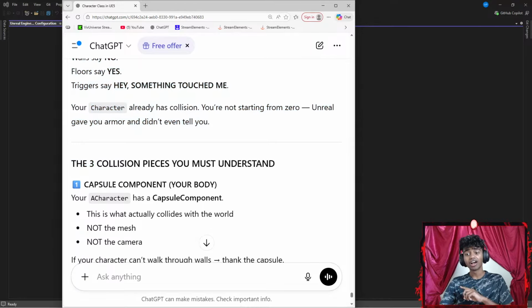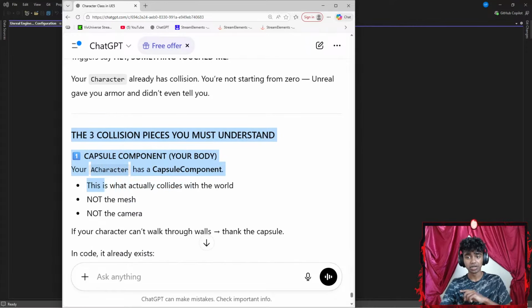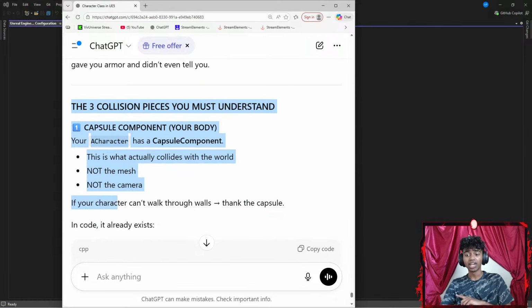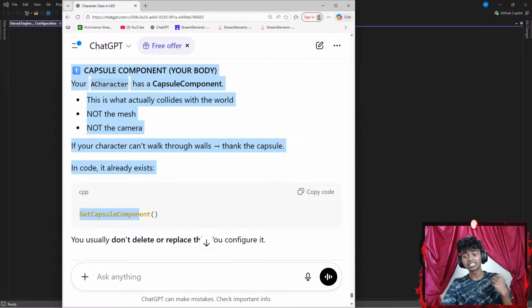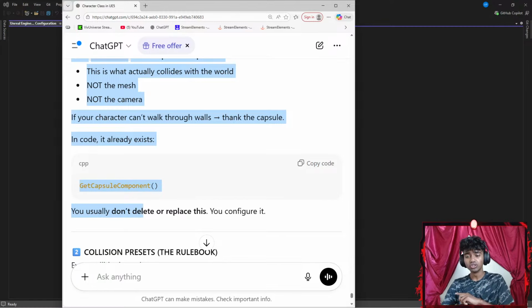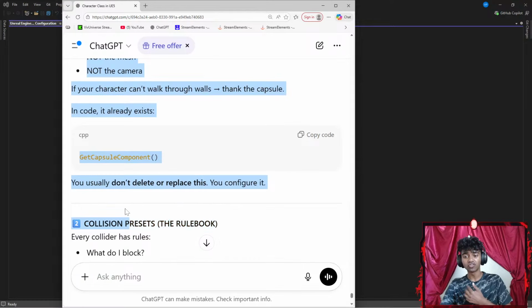That said, the three collision pieces you must understand. Number one, capsule components, your body. Your character has a capsule component. This is what actually collides with the world, not the mesh, not the camera. If your character can't walk through a wall, thank the capsule. In code, it already exists: Get Capsule Component. You usually don't delete or replace this, you configure it.